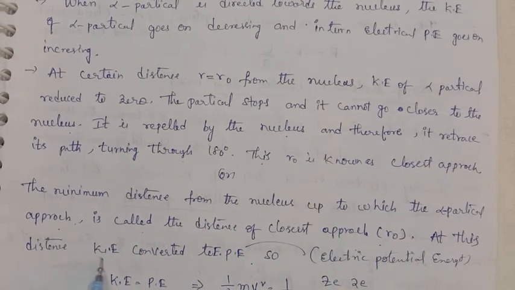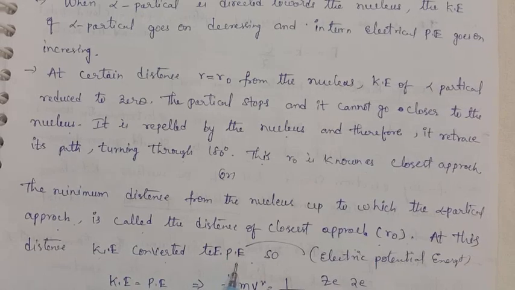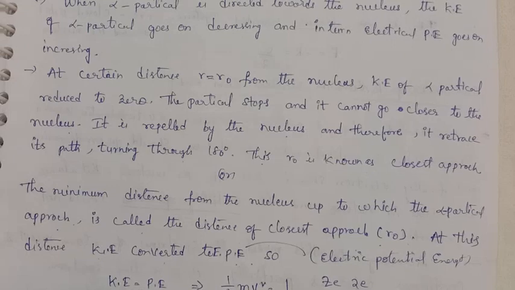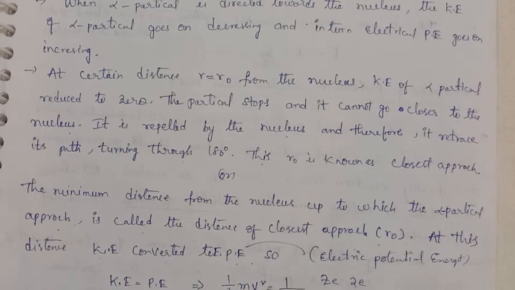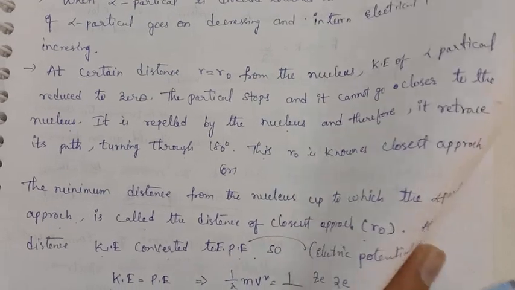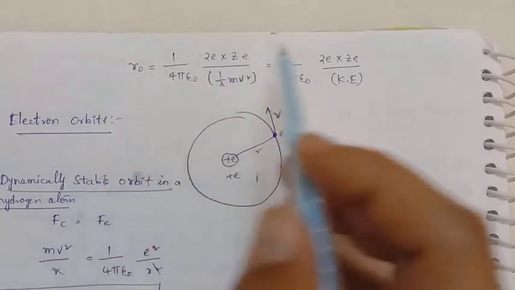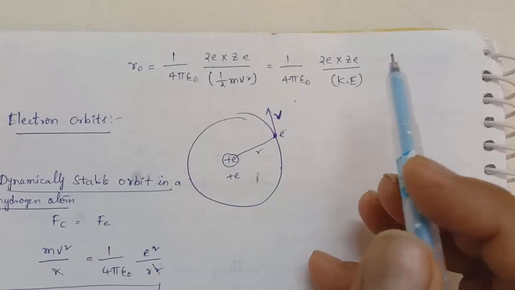At this distance, kinetic energy is balanced by electrostatic potential energy. Half mv square is equal to 1 by 4 pi epsilon naught Ze by 2e upon r naught. From that expression, r naught is equal to 1 by 4 pi epsilon naught 2e Ze upon kinetic energy.